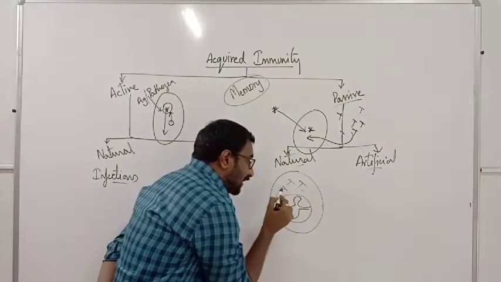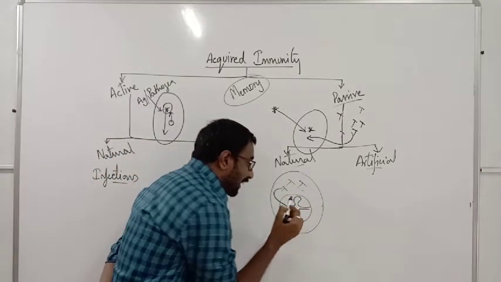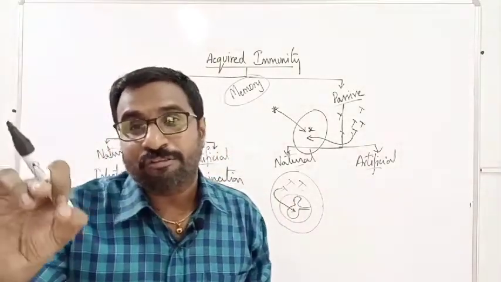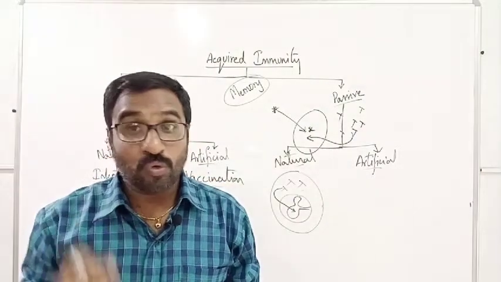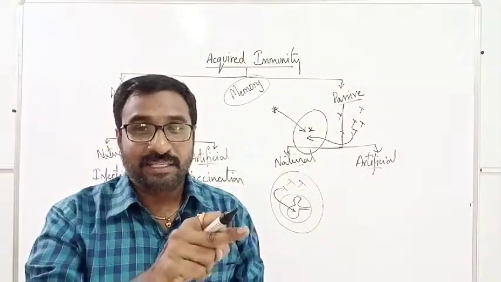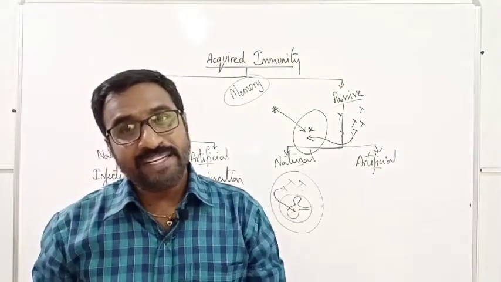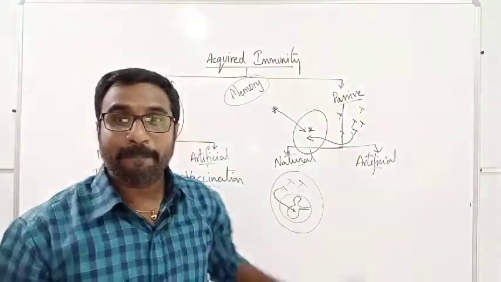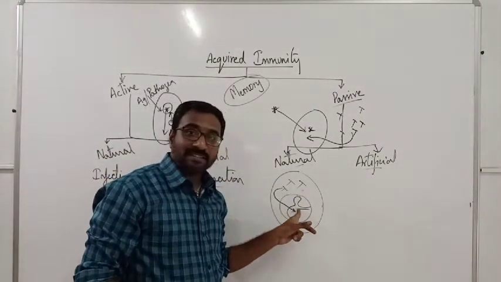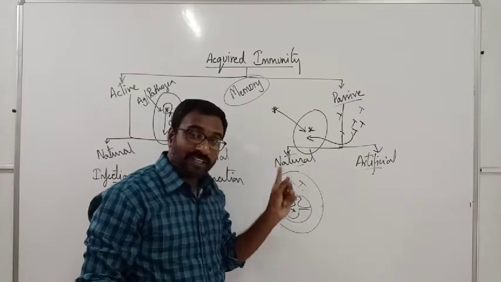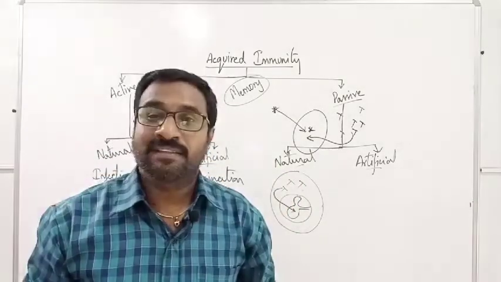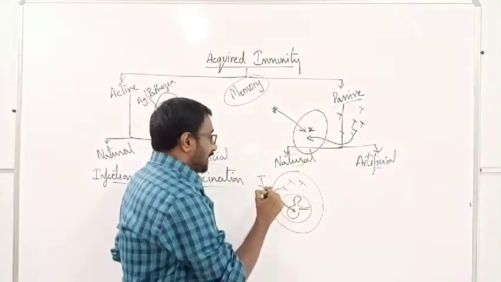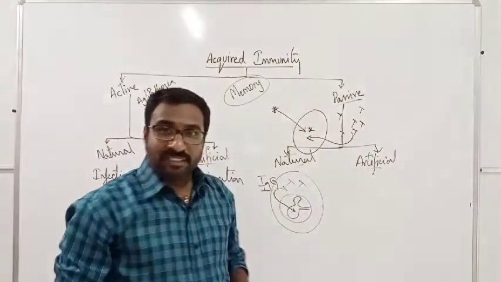Antibodies of the mother will pass through the placenta and enter into the fetus and provide immunity to the fetus. So, whose antibodies are those? Mother's. But they provide the immunity to the fetus. Mother's antibody providing immunity to the fetus makes it passive to the fetus. That's why it is a natural method. So you should know which antibody passes like this. IgG. Very important question. It is the IgG.